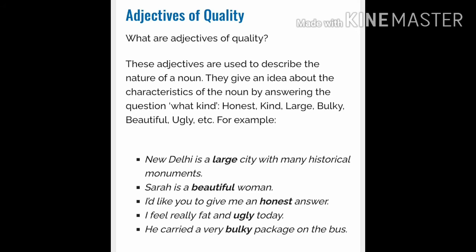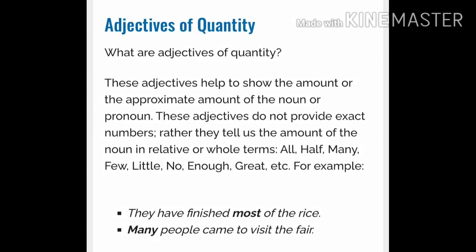The last sentence is: he carried a very bulky package on the bus. So in this sentence, bulky is an adjective. Now we are moving to the second adjective, adjectives of quantity. What are adjectives of quantity? These adjectives help to show the amount or the approximate amount of the noun or pronoun.